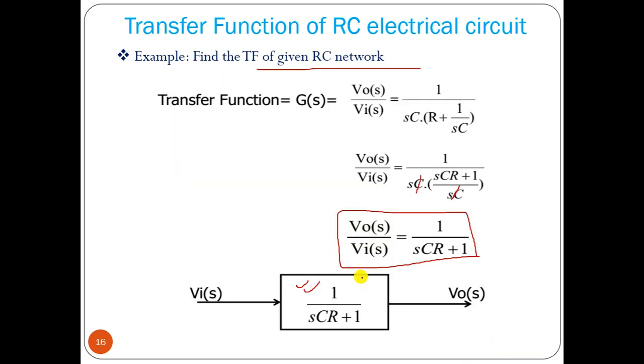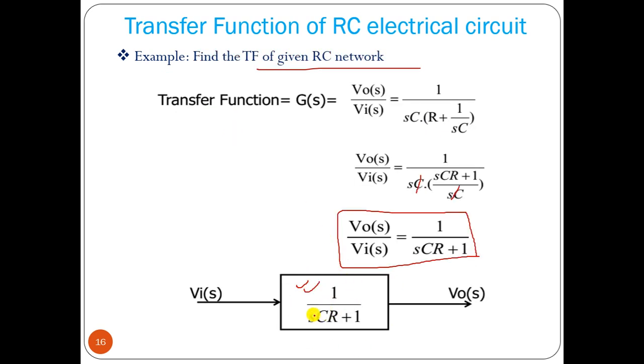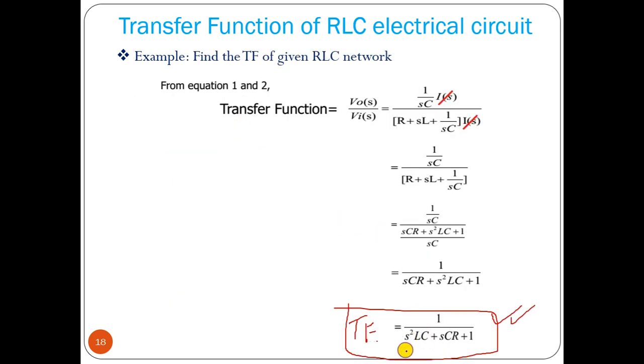So you can see here, if we have only an R and C network, the maximum power of S in this transfer function is 1. This means a first order equation. If we have RLC, what we can see is this S square term has power of 2. So this is an example of a second order equation. Now from this particular point, what is the point we are getting? Order of a system.